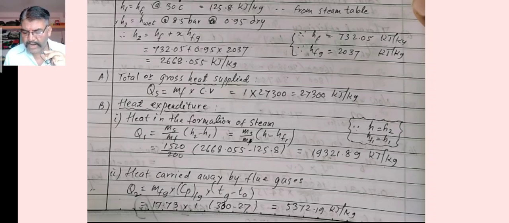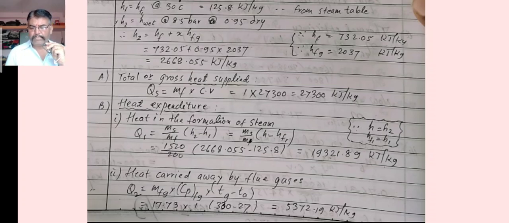First one is heat in formation of steam. The formula I can use, Q1 is equal to ms divided by mf into h2 minus h1 or h minus hf1. You can see the formula, put down all the values, you can get the value of Q1, that is 19321.89 kilojoules per kg.